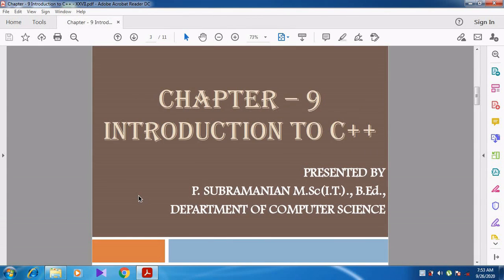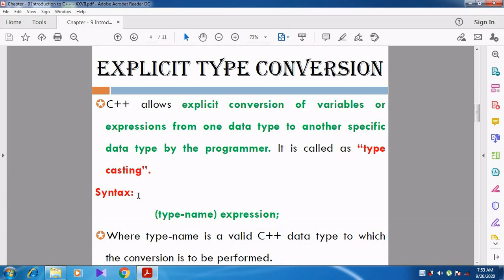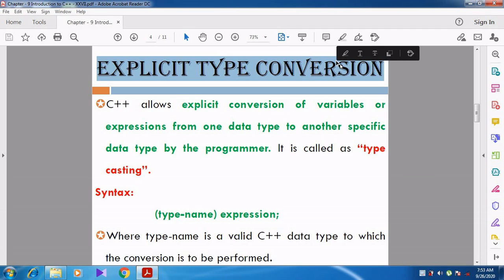So in this video we are going to discuss chapter 9, Introduction to C++. In this video we are going to discuss explicit type conversion. In the previous video we discussed implicit type conversion. In this video we are going to discuss explicit type conversion.